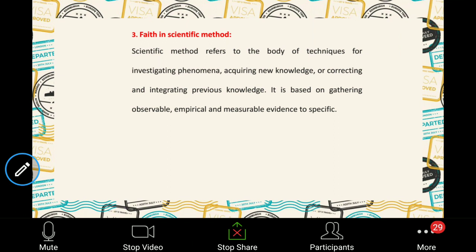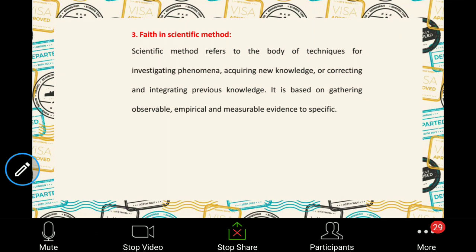In all the experiments, through different trial and error, you may try different experiments. The trial and error method only will give you a valid conclusion. Through your mistakes only you will learn. So whatever the result is, you have to accept it as it is. That is the faith. It is based on gathering observable, empirical, and measurable evidence.